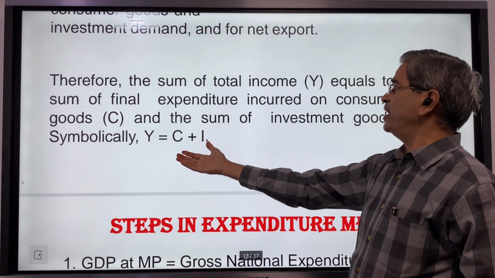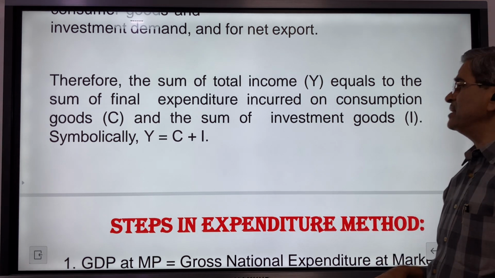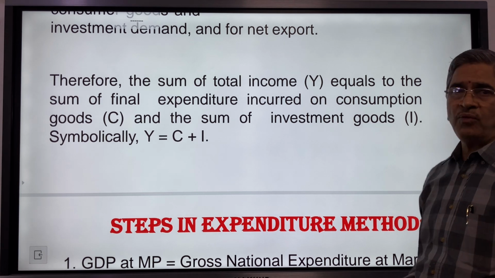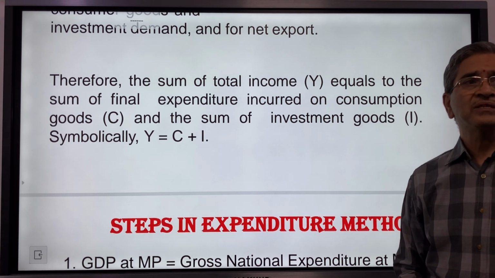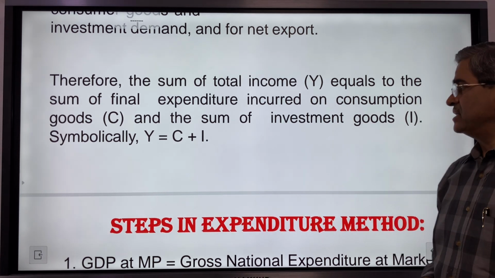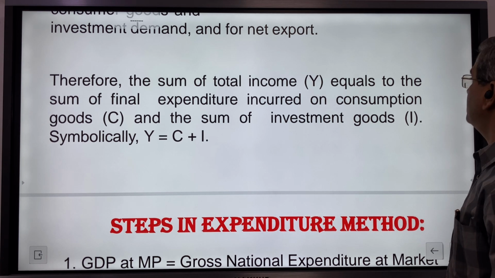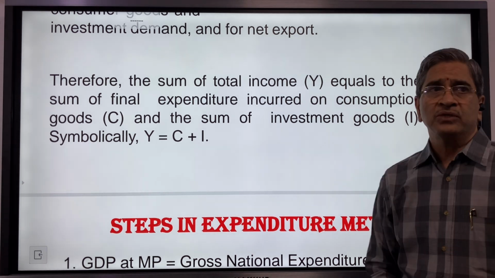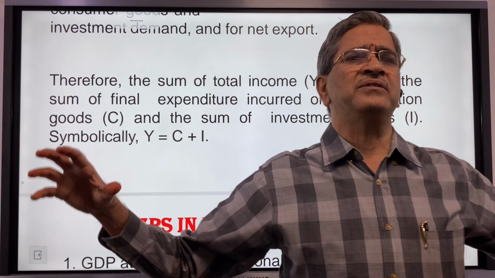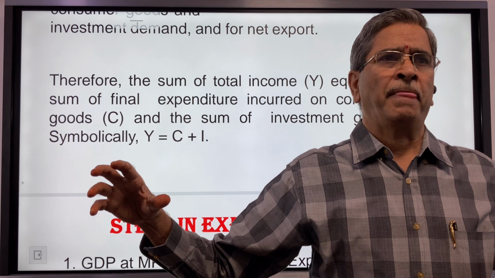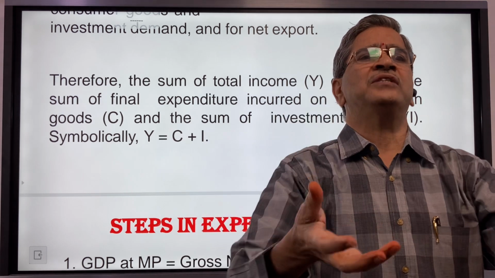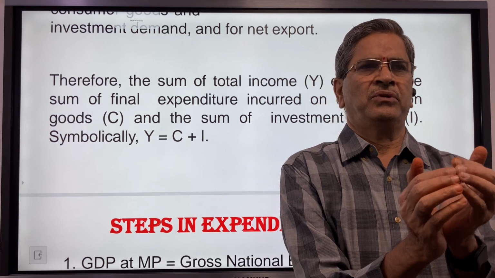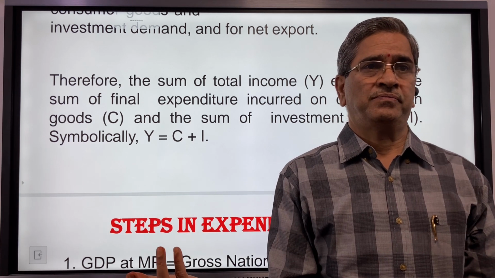We can simply say Y = C + I. What is Y? What is C? What is I? Y is called income, and C is consumption expenditure. Whatever the country spends in 1 year, whatever you spend, I spend, everyone spends, add all expenditure, you get consumption expenditure.